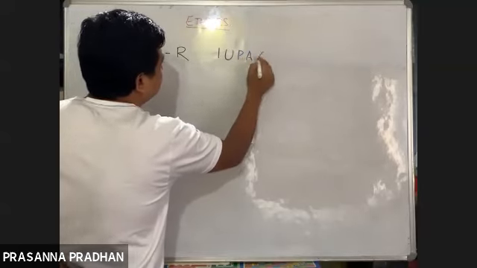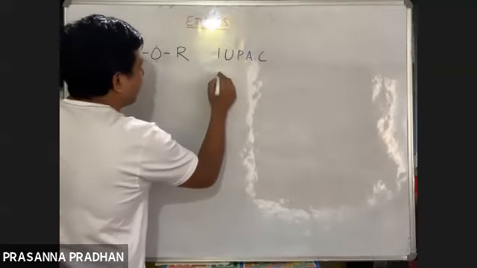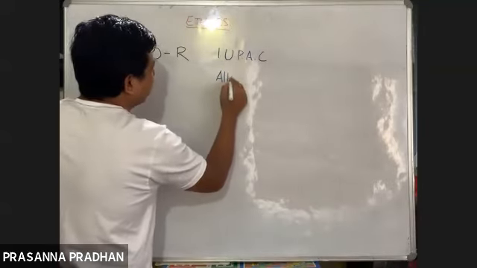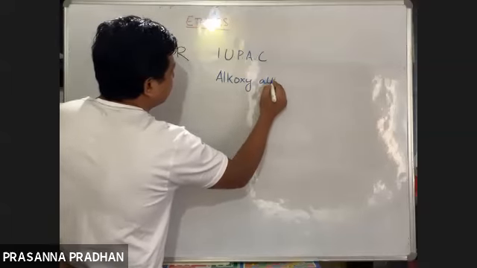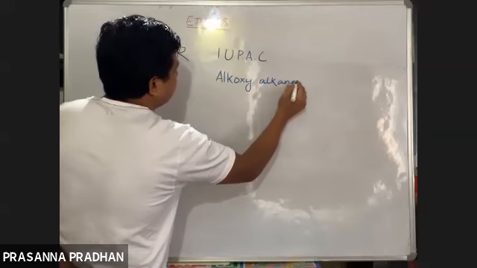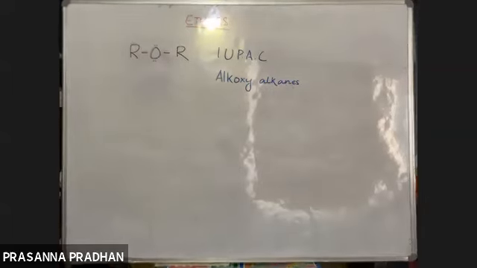According to your IUPAC nomenclature, ethers are named as alkoxyalkanes. Ethers are named as alkoxyalkane.